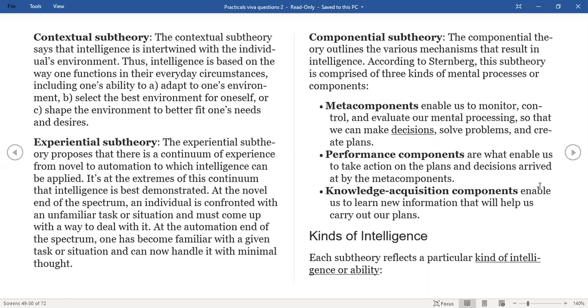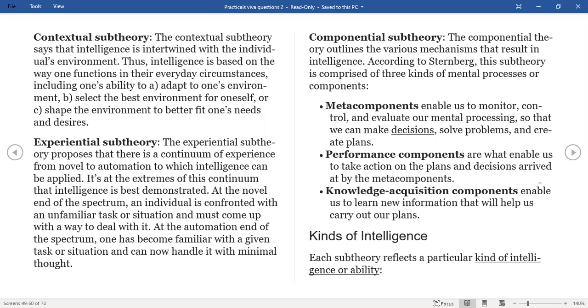According to Sternberg, the subtheory is comprised of 3 kinds of mental processes or components, and I'm going to go in reverse order. First is knowledge acquisition. So you acquire the knowledge from your environment, which enables us to learn new information that will help us carry out our plans. Second is performance components. So you learn something, now you're going to use it. Those help us use the knowledge that we gathered and then take actions and plan our future. So basically you learn something, you are now using it.